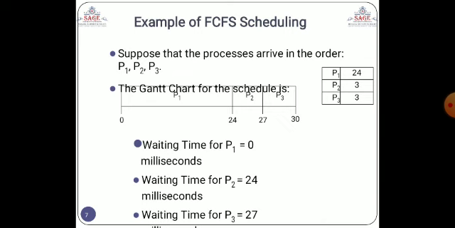So the starting time of P2 is what? The completion time of P1. Okay, so the initial time of P2 is 24 millisecond, then it has a 3 millisecond execution time, which is added, then it will be executed and terminated at 27 millisecond.